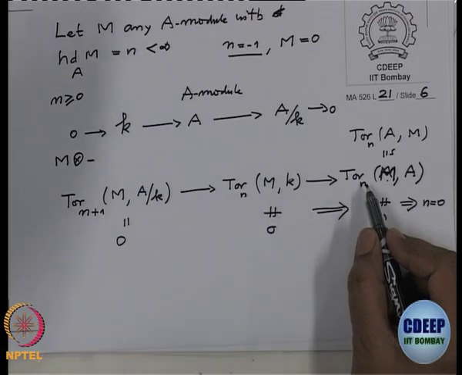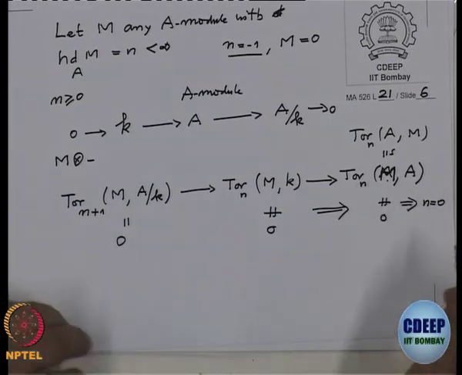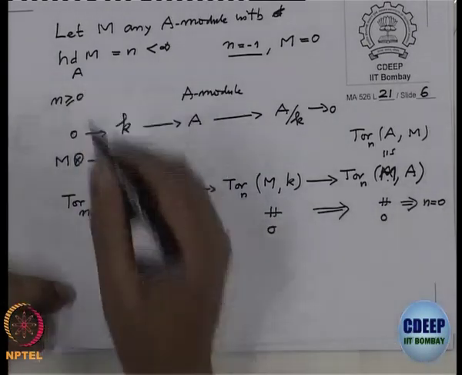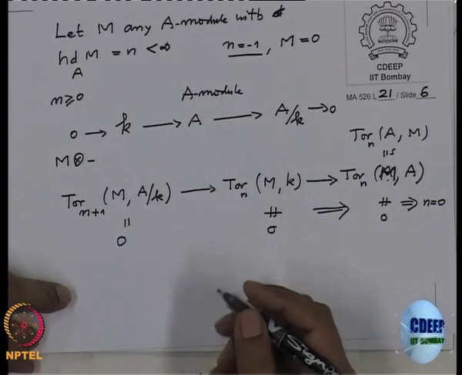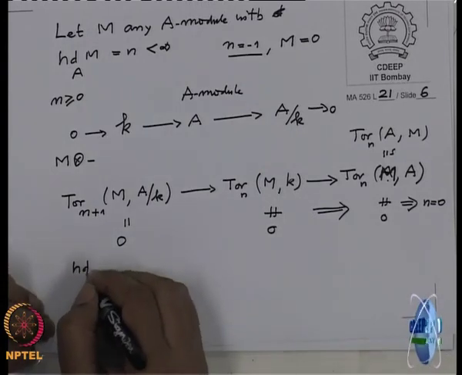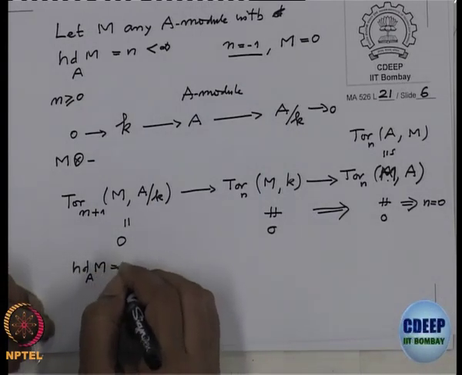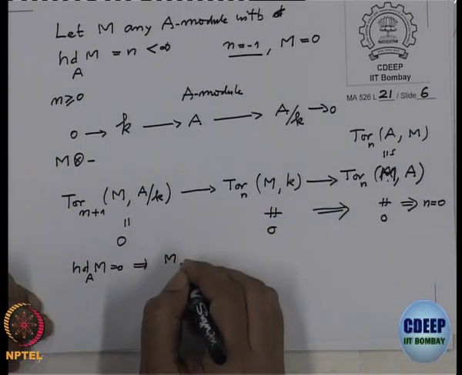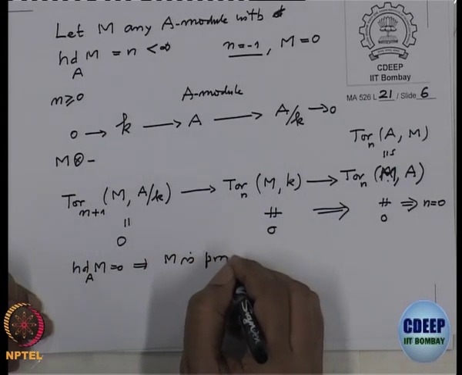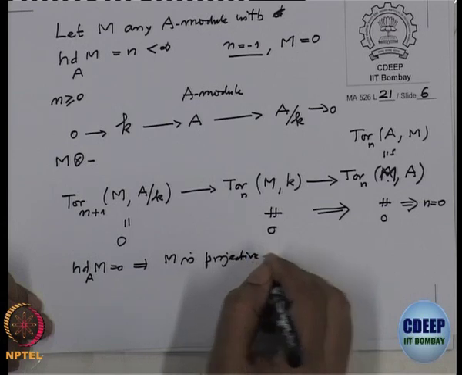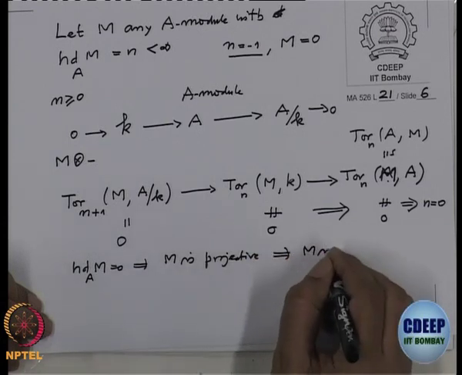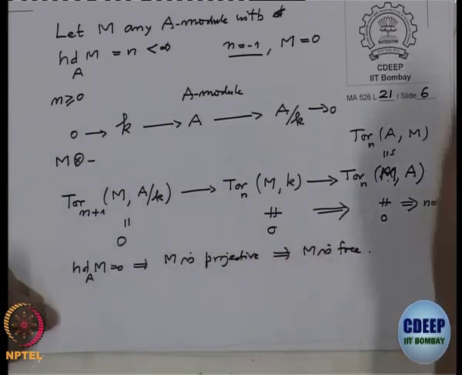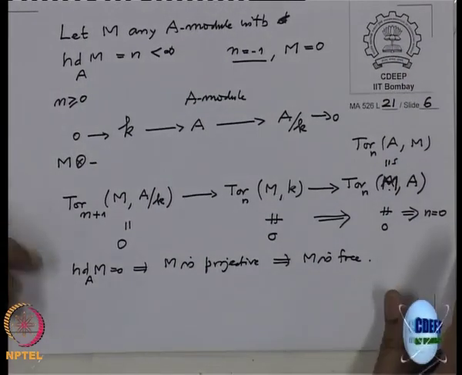The ring A as an A-module is always flat. So therefore n is 0, but homological dimension 0 means M is projective. So homological dimension of M is 0. So therefore M is projective, and therefore M is free. So that proves the lemma.